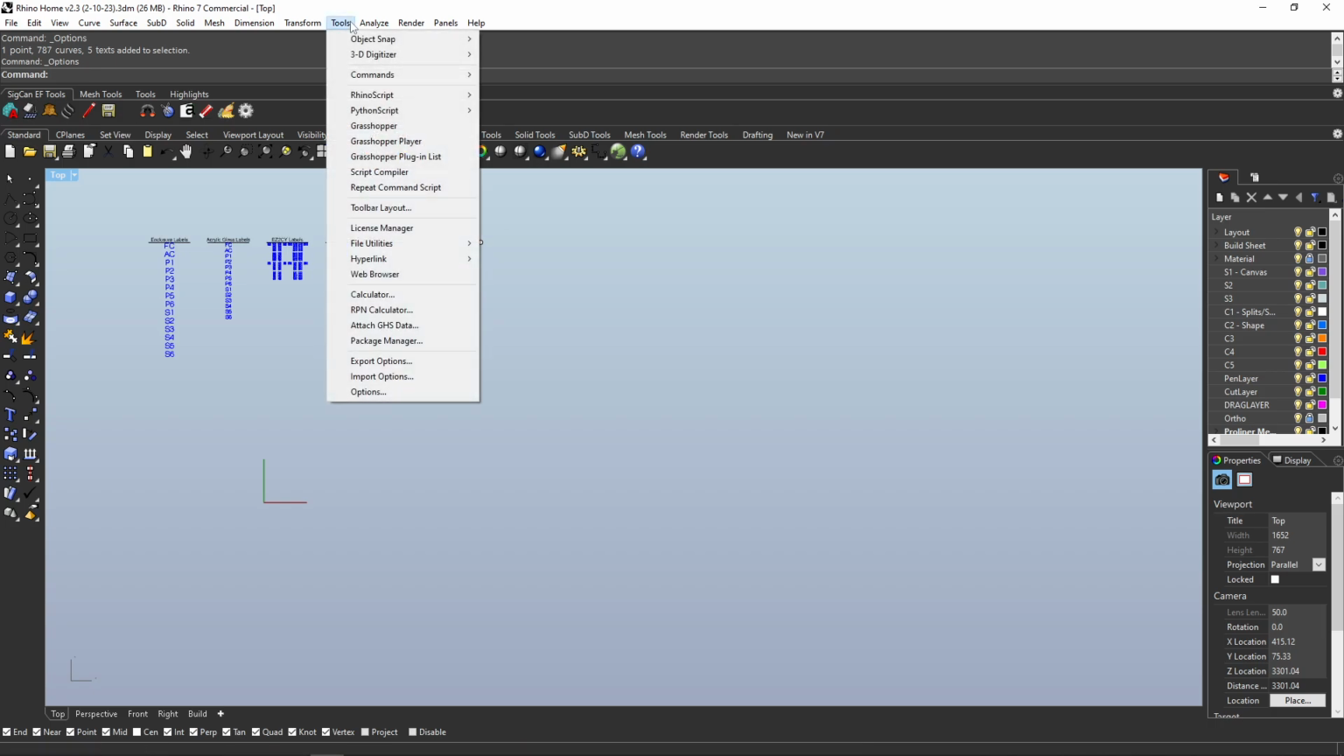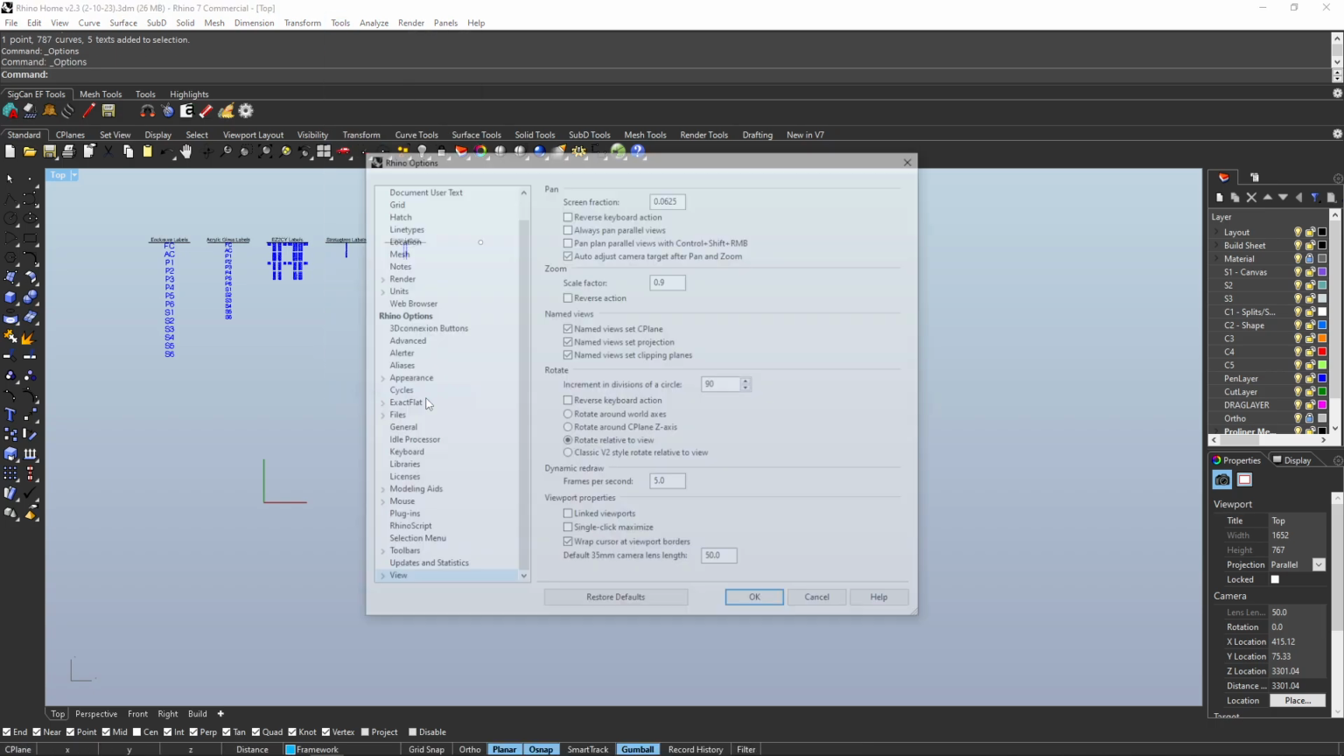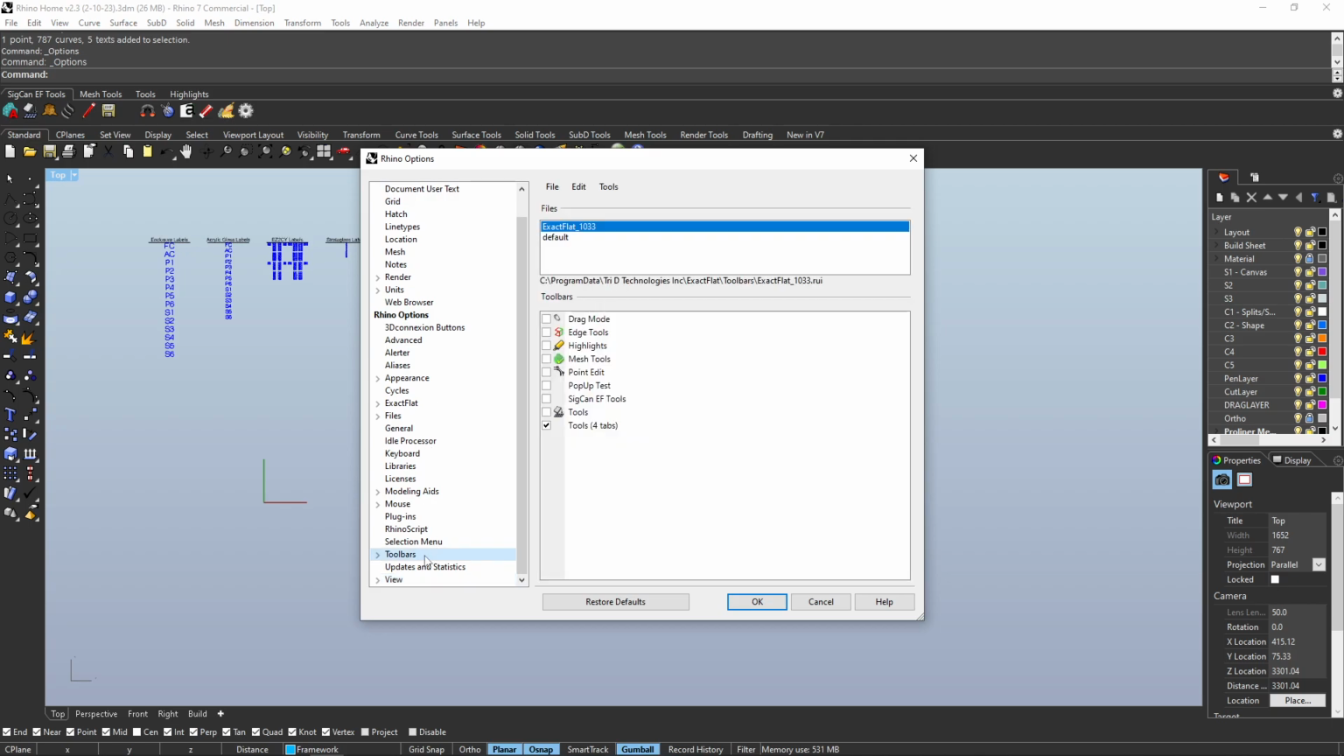First we'll go up to Tools here, Options, Toolbars, click up here on File, Open.